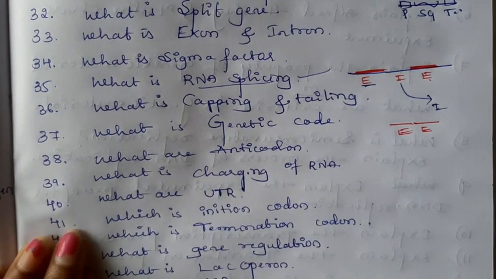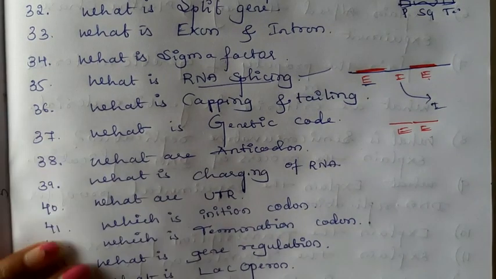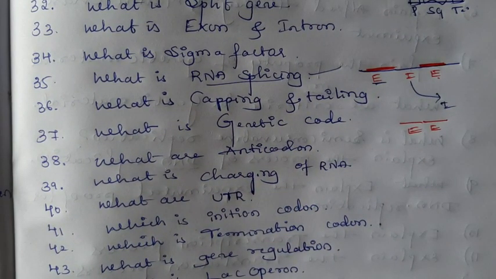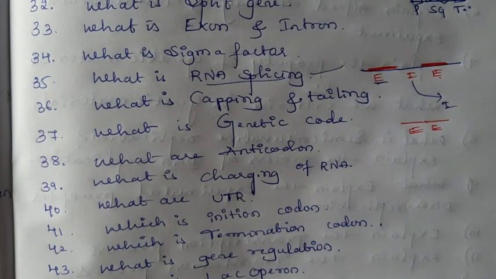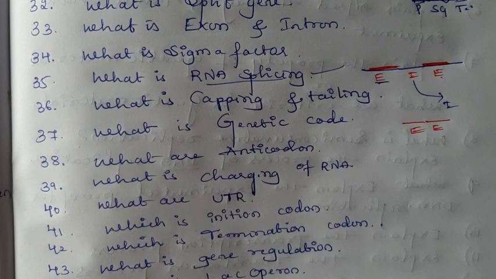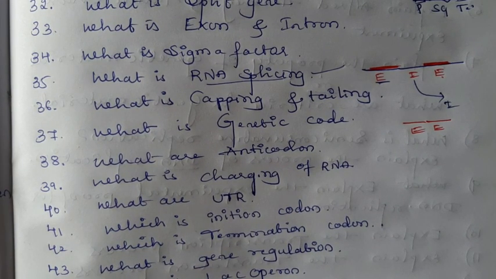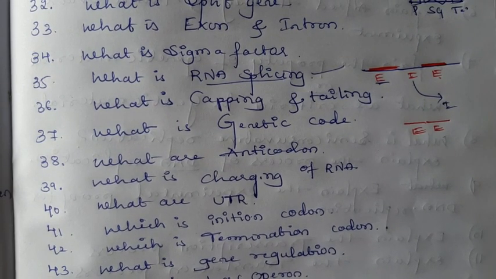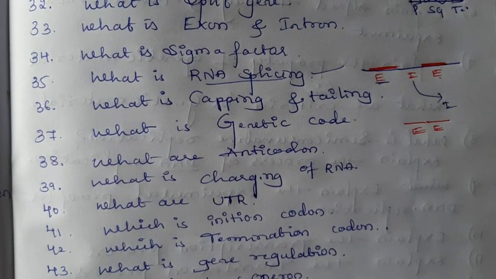Okay, after RNA synthesis. Then what is capping and tailing? Capping and tailing are the processes of post-transcriptional modifications. After transcription, for the mRNA. Here I will mention there are three types of RNAs: mRNA, tRNA and rRNA. mRNA undergoes the post-transcriptional modification, that is capping and tailing.